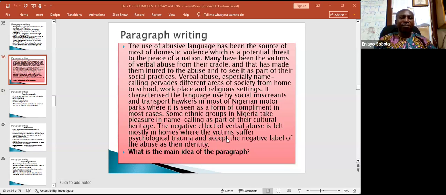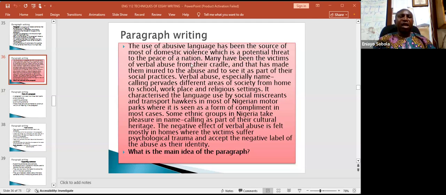That is the paragraph. In this paragraph now, let's look at what the main idea of the paragraph is. Looking at the first sentence, whether it will fit in: the use of abusive language has been the source of most of domestic violence, which is a potential threat to the peace of a nation.